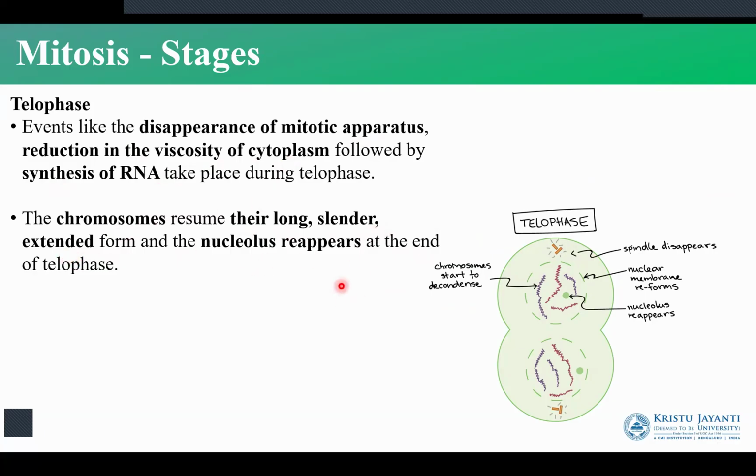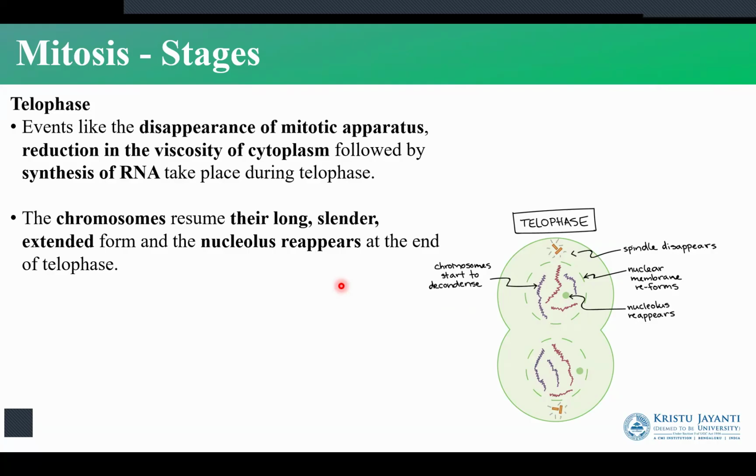So to revise what has happened so far, in prophase, we had the condensation of the chromosomes, the disappearance of the nucleolus, and the formation of the centrioles. In the prometaphase, the nuclear membrane disappeared. In the metaphase, the chromosomes were all attached to the spindle fibers and they were arranged in the metaphase plate. In the anaphase, they were pulled apart to the opposite poles.